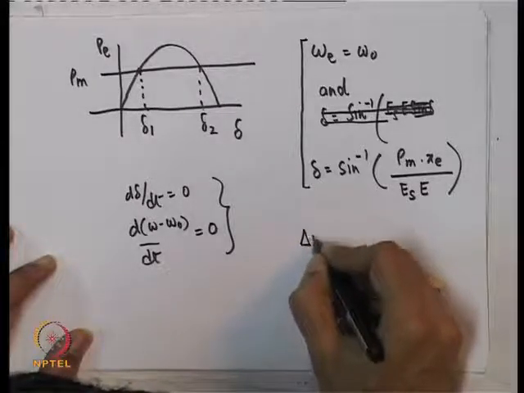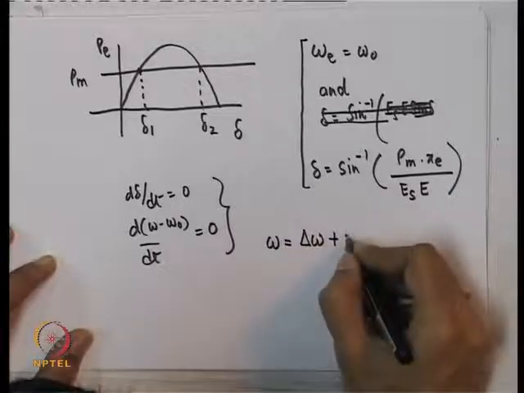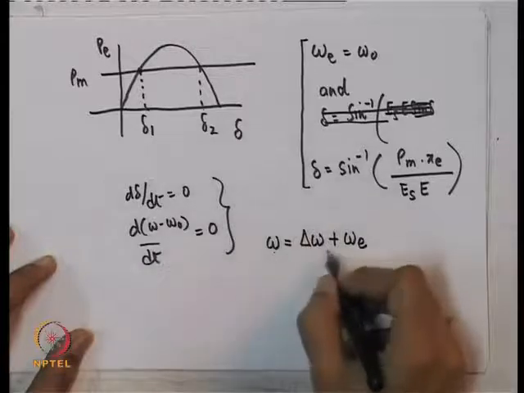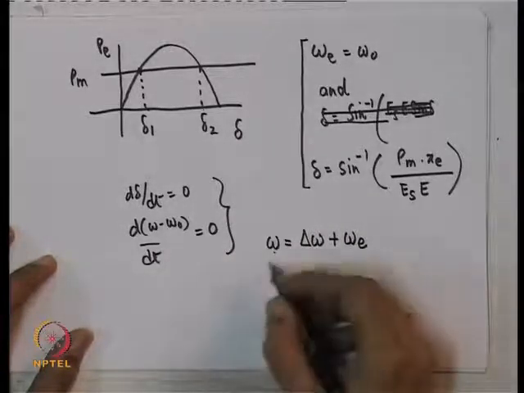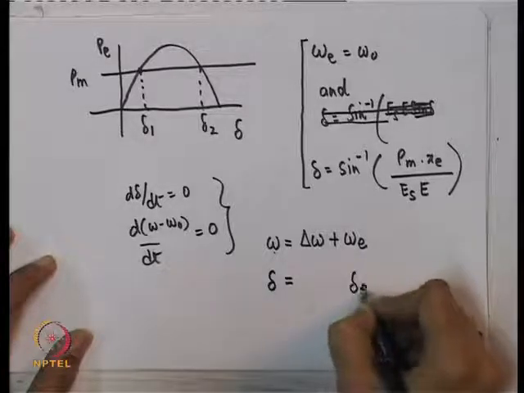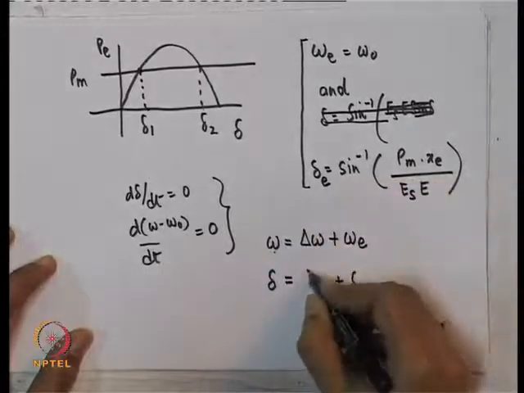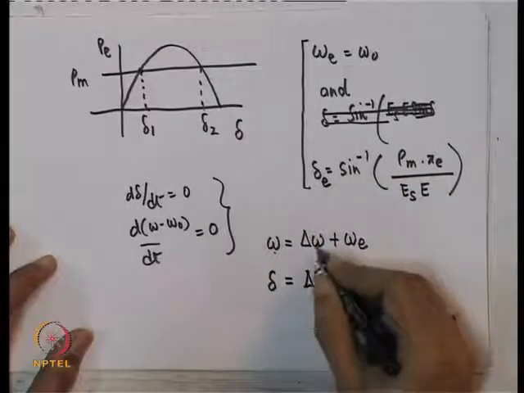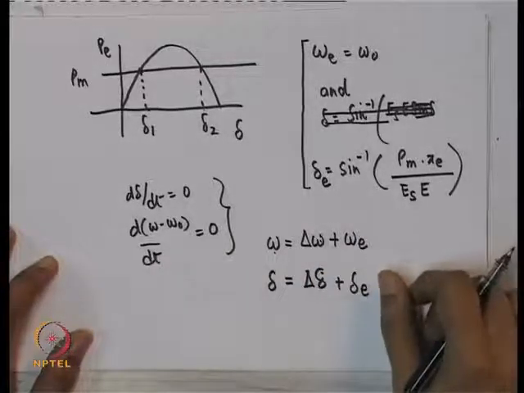Let us say omega is a small deviation from omega E, the equilibrium value, and delta is a small deviation from its equilibrium value. So, these are small deviations. Why are we talking about small deviations?